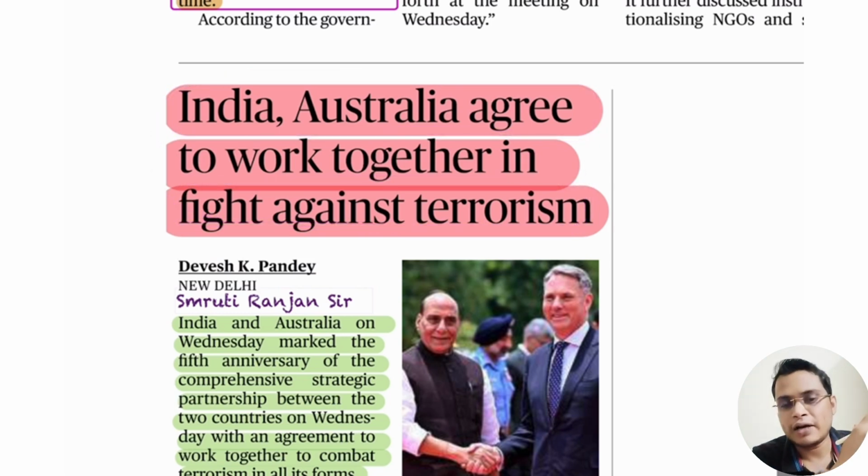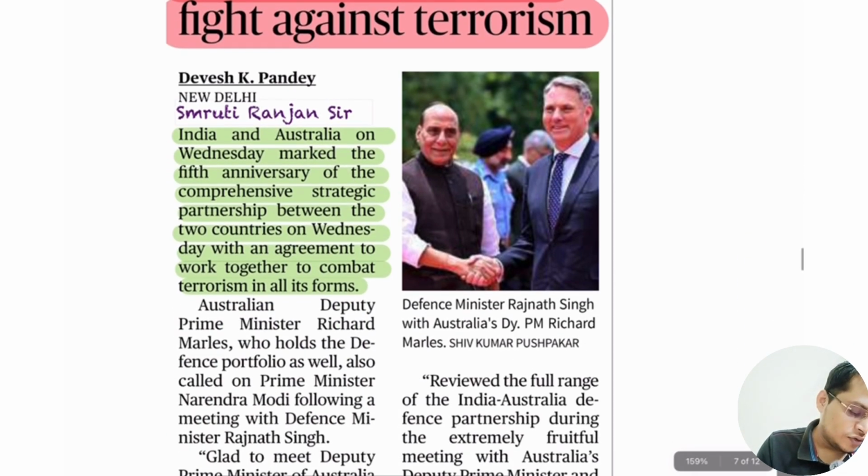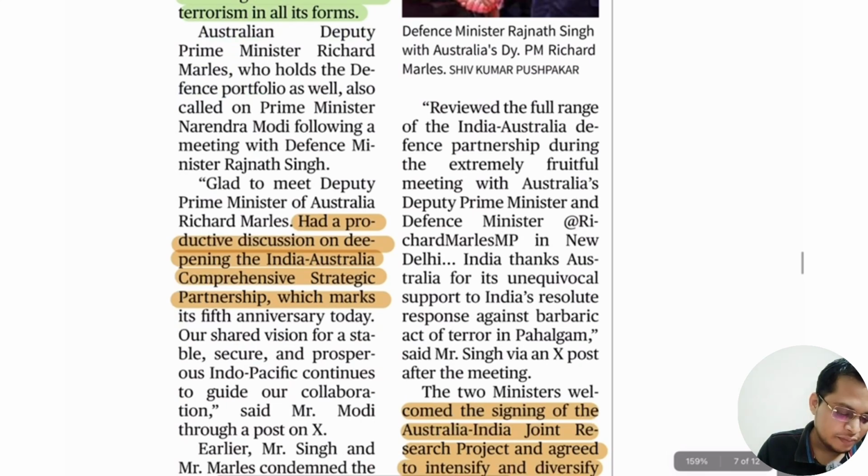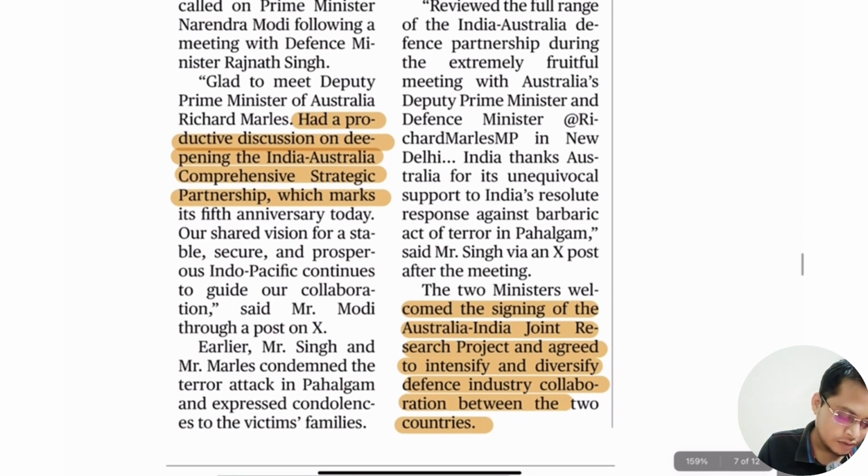Australia is a close partner of the USA, but after Donald Trump coming into power, the international community is not trusting America. That is the reason they are looking for some alternative stable partner. So India is a natural partner for Australia. That is the reason our relation is improving. So that is what it is saying.